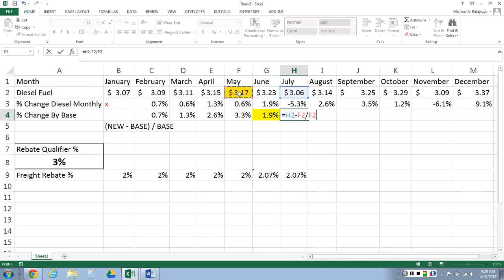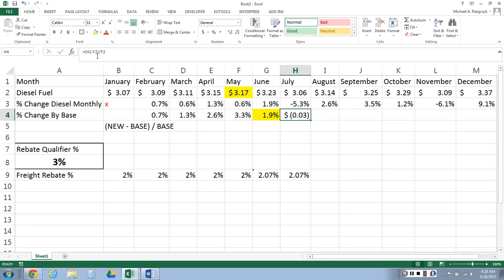Divided by May, right there. And now we've got negative 3.5%. Guess what? That qualifies. So now we do another math problem. Equals this. So your current rebate times 1 plus the percent change, because that's a qualifier. So now our rebate is 1.99%.